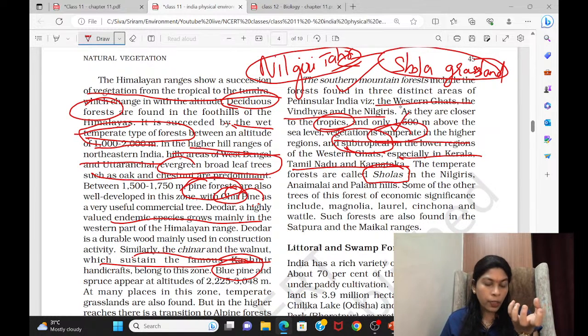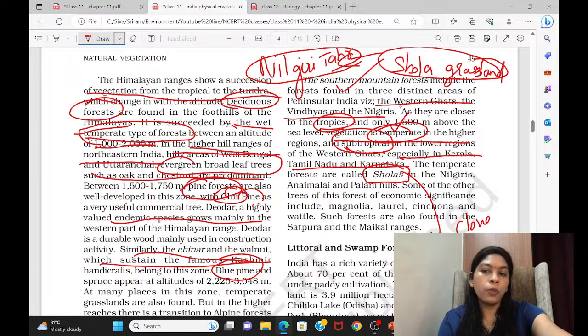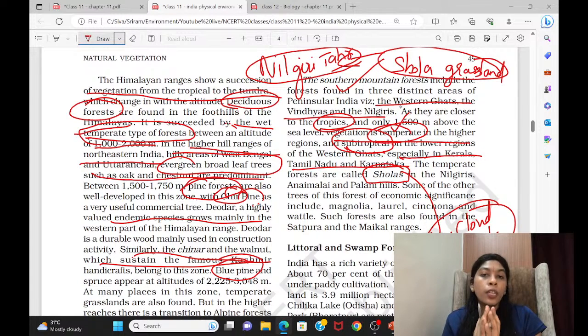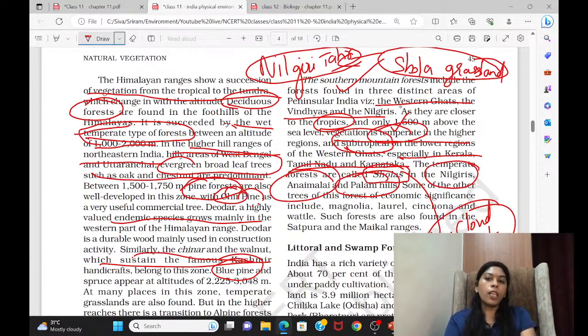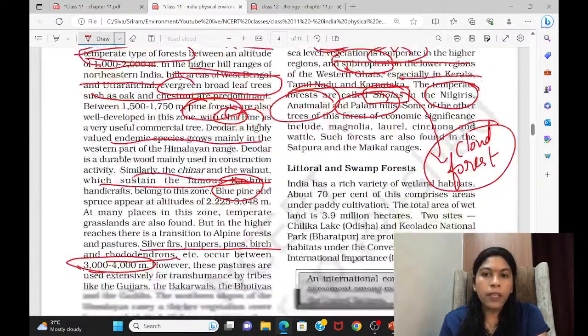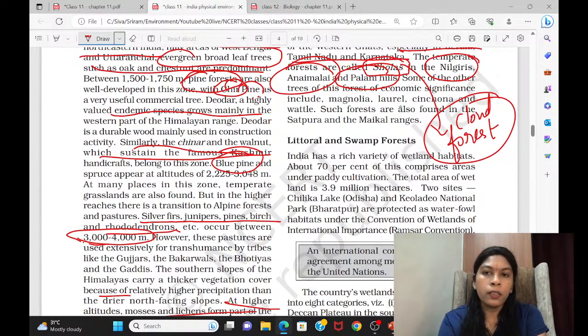So when you are studying this type of forest, shola forest or shola grasslands, which is very unique, present in the Western Ghats only, where only endemic, native tree species are present. They are also calling this a kind of cloud forest. They're saying this is a cloud forest type only. So this way, this forest has a certain uniqueness in itself. One such endemic species which is present is the Nilgiri Tahr. You'll find this forest near the Palani Hills, Anamalais, and Nilgiris. They have given the tree species also. What are the significant trees which you can find there? So these types of trees you can see.